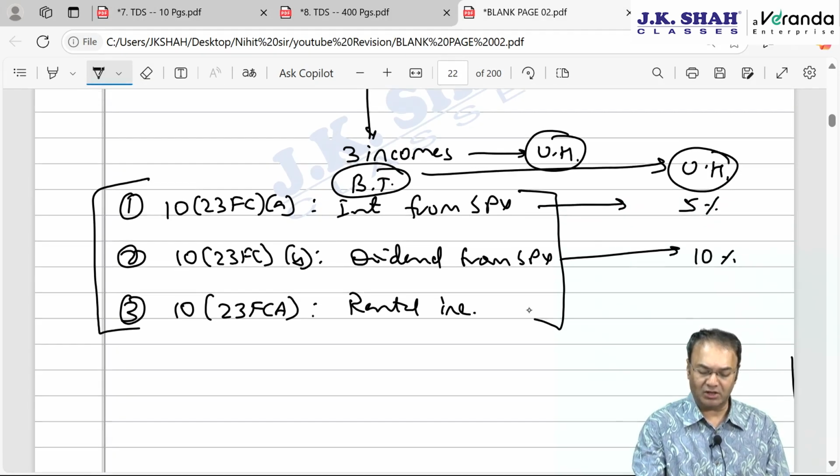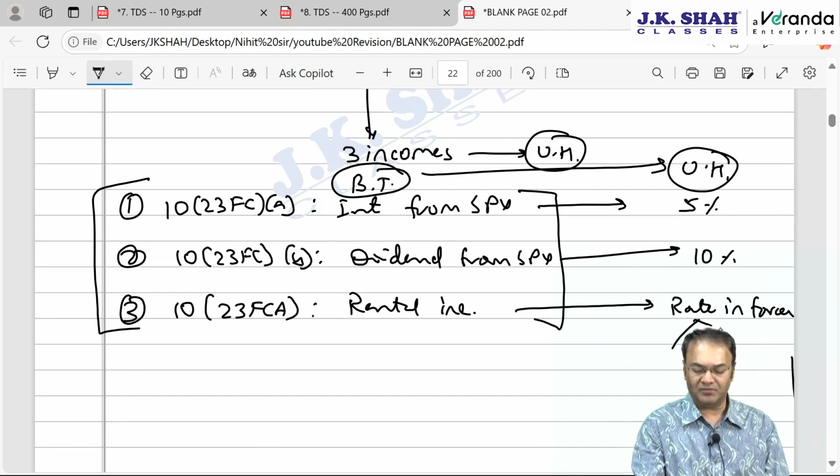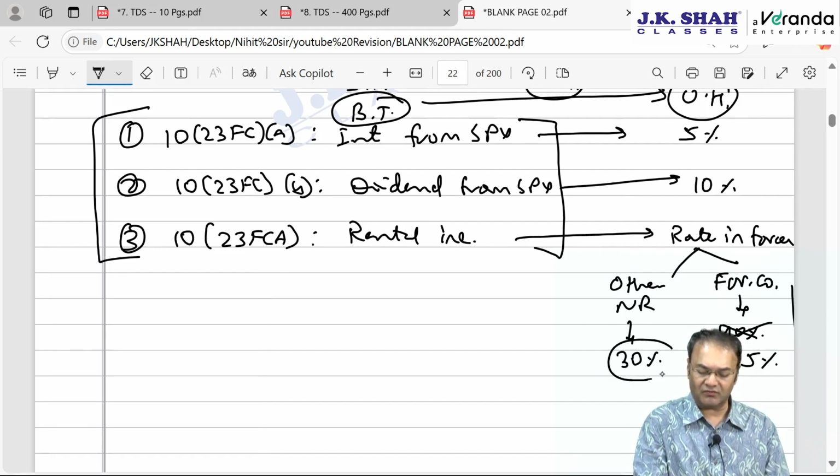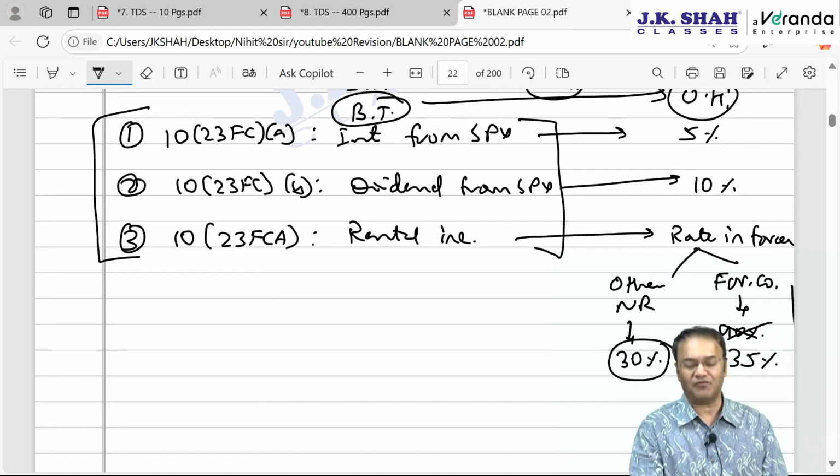And if rental income is distributed to unit holder, TDS will be at the rate in force. Rate in force means rate given in Finance Act, which will be 35% in case of foreign company. If the payee unit holder is a foreign company, then till last year it was 40%, which is now changed to 35% from current year onwards. And if paid to other non-resident, then the rate will be 30%. Where did we get this 30% from? 30% is the rate given in Finance Act.